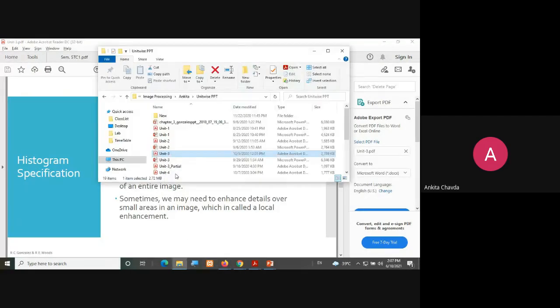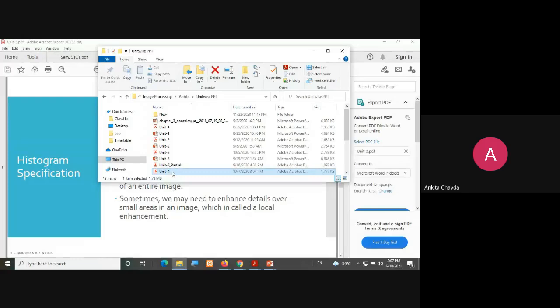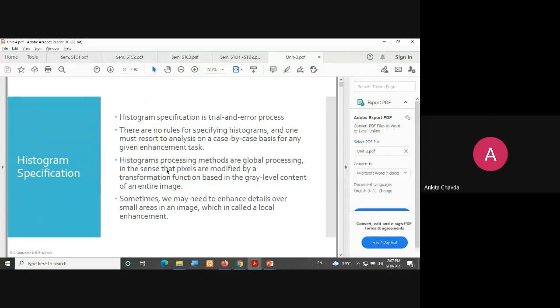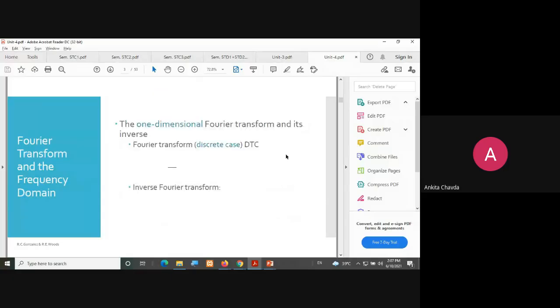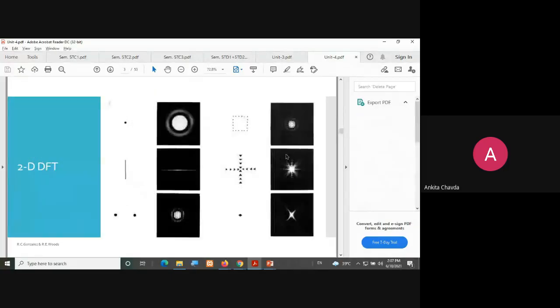I'm showing you this because you can connect with this, right? Otherwise, you won't get anything then. I'm just showing you the images, not the theory, right?